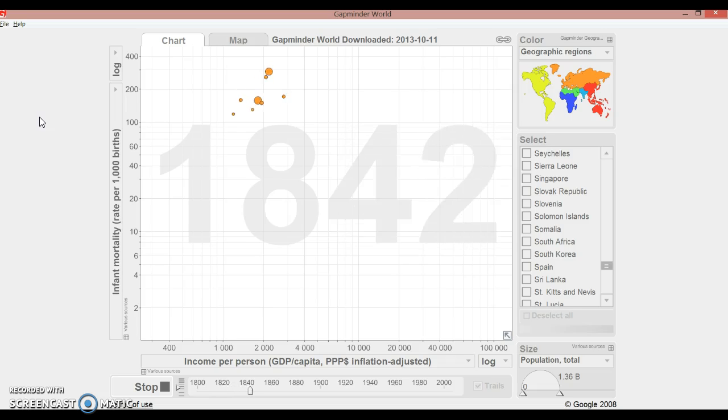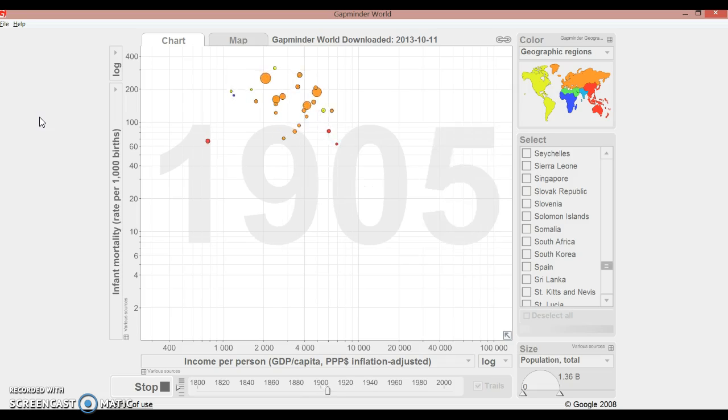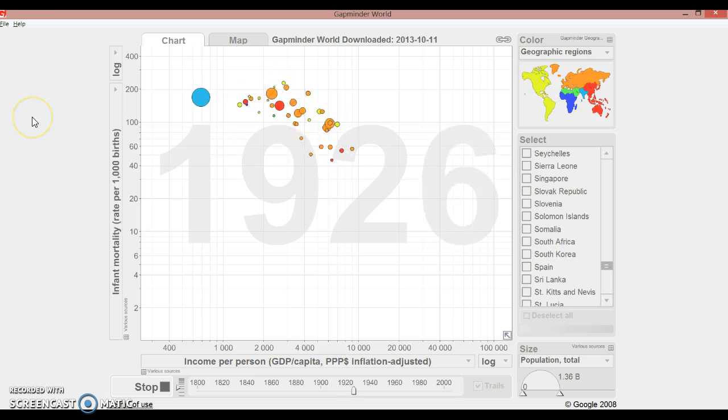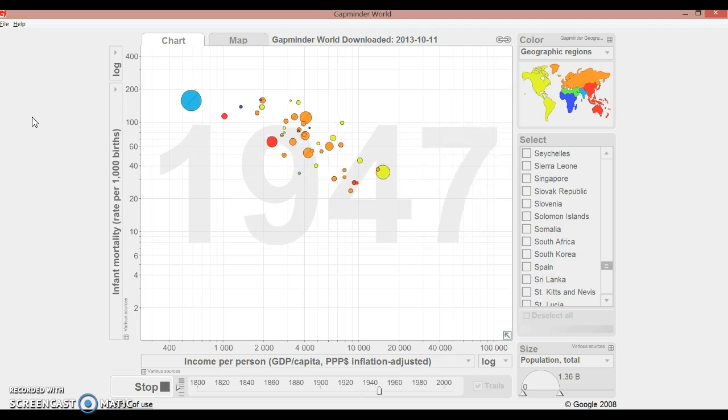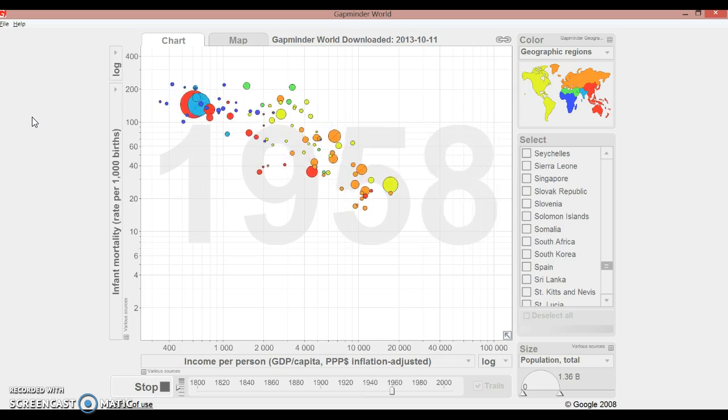But as we go on, we see that there are more and more countries coming in, not only from Central Asia and Europe, but now we see little red dots and blue dots, which mean America, Africa, and South Asia. An important thing: the bigger the dot is, the bigger the population. And even though it's hard to see right now, the population is actually increasing.